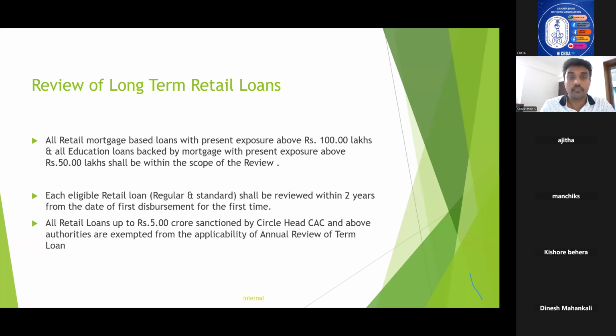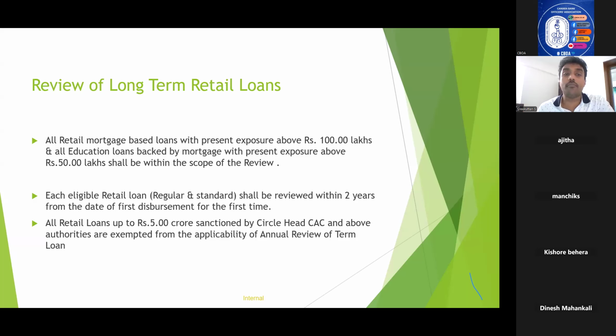Okay. Now coming to review of long-term retail loans. So retail loans, as you all know, term loans have to be reviewed on a periodical basis. So in the case of retail loans, what is the guideline for review of long-term retail loans?